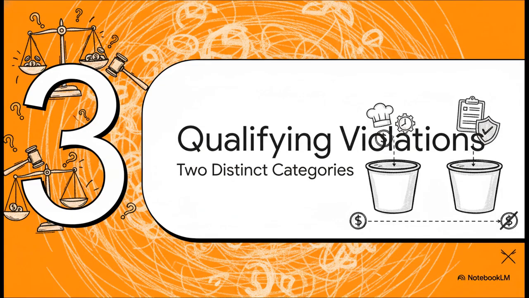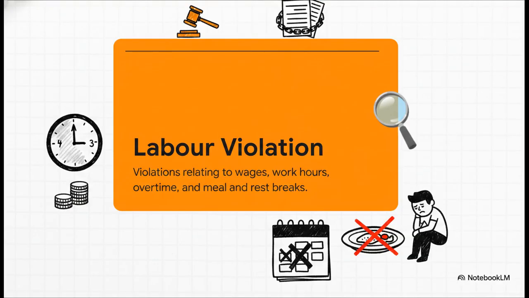Section 3. Identifying qualifying legal violations. Two distinct categories. To actually comply with the standard, you have to funnel all these legal proceedings into two highly specific buckets. Bucket number 1 is labor violations. This strictly covers operational, day-to-day enforcement of employment law right there on the restaurant floor. We're talking unpaid overtime, denied rest breaks, things like that. Say, for example, employees allege they were forced to work off the clock to clean up after a shift, and it results in a financial loss through a legal proceeding. That falls squarely in this bucket.